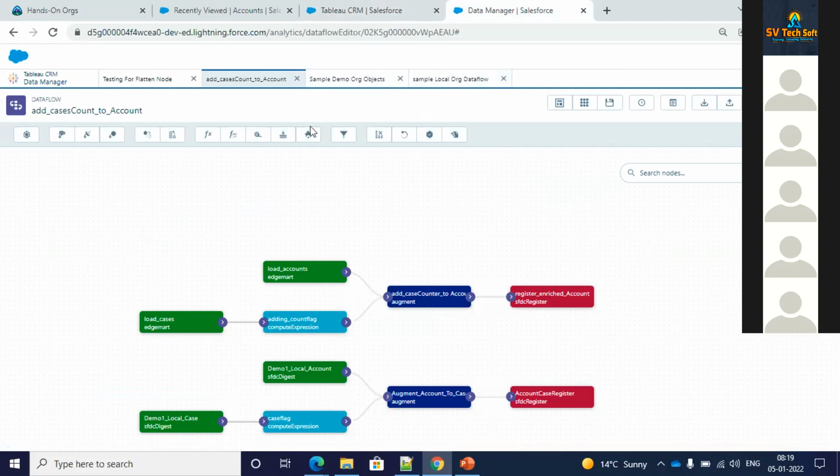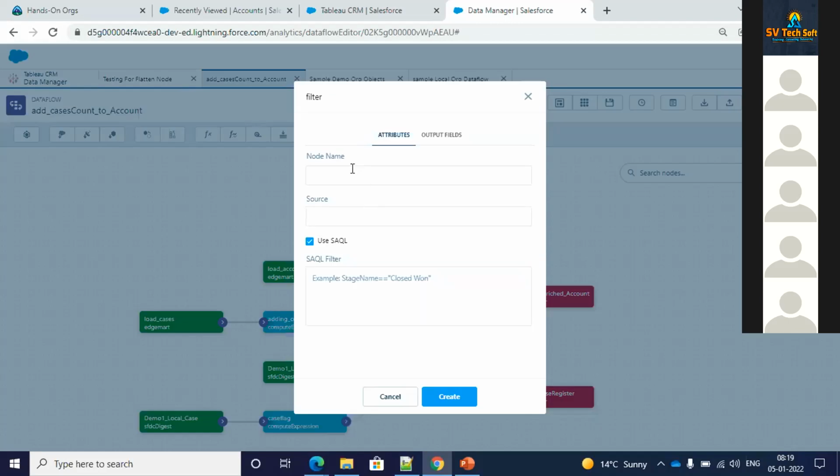Okay, and then we have this prediction and we have the filter. As I told you in the connect also, you have the filter, but let's say if you want to do certain other filtering while transforming, you can go for that.